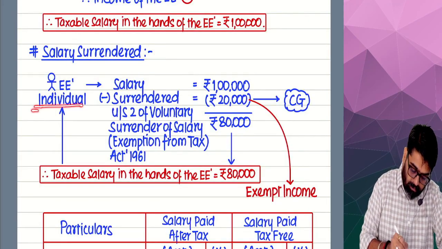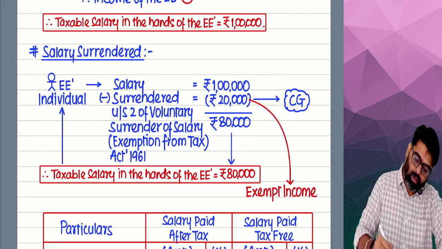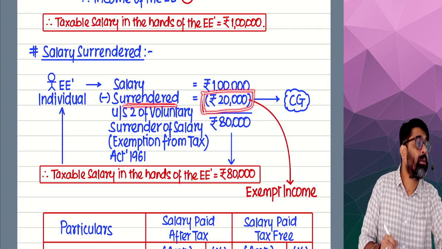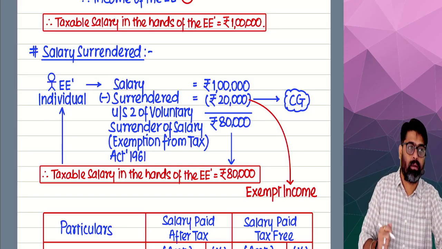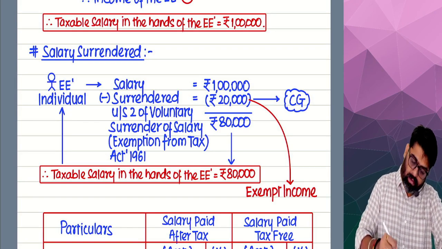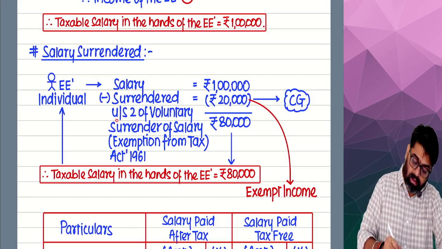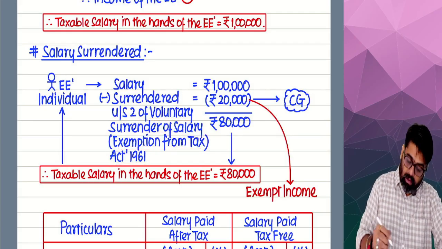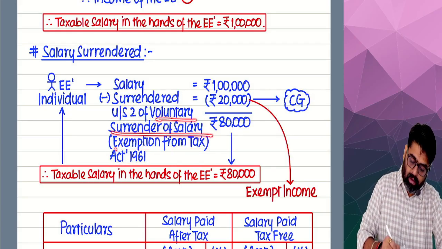See, if there is an employee who is supposed to receive 1 lakh rupees of salary, out of his 1 lakh rupees of salary, 20,000 he has surrendered to the central government. So if you surrender some part of your salary to the central government and you are surrendering as per section 2 of the Voluntary Surrender of Salary (Exemption from Tax) Act 1961. So as per section 2 of this law, what is the name of this law?